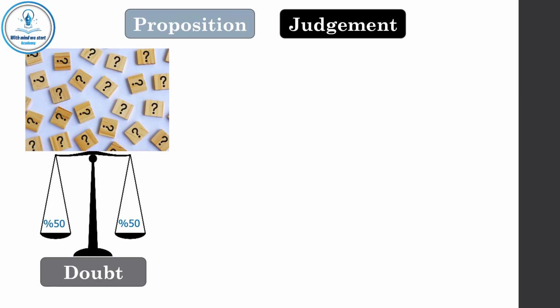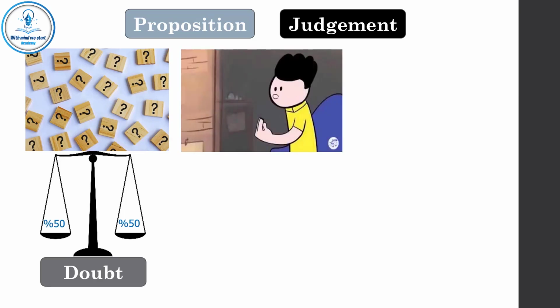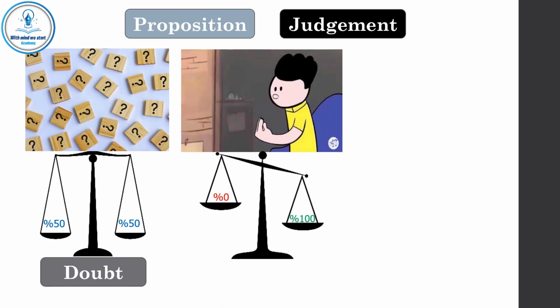Let's look at this different proposition. Do you exist? Of course you exist. And you judge that you exist. And you are 100% sure that you exist. This is judgment. This is a certain judgment or certainty.